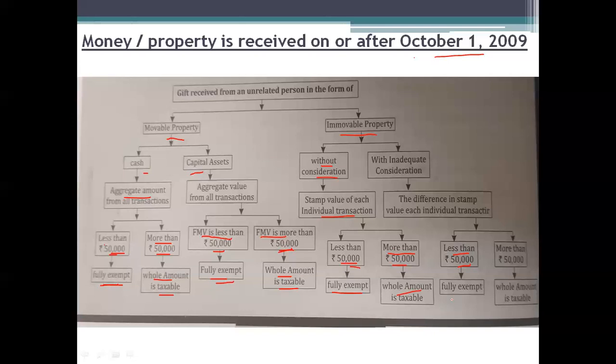If that 8 lakh rupees is less than 50,000, it is fully exempted from tax. But 8 lakh is more than 50,000, so the entire 8 lakh rupees will be taxable under the head income from other sources. So be careful while calculating the gift received by the assessee.